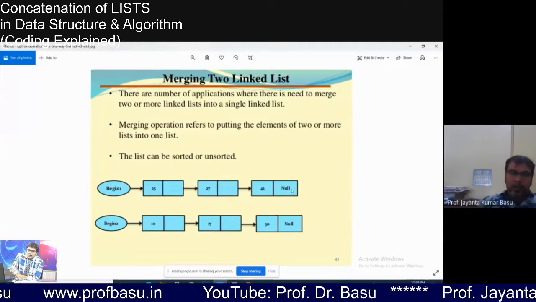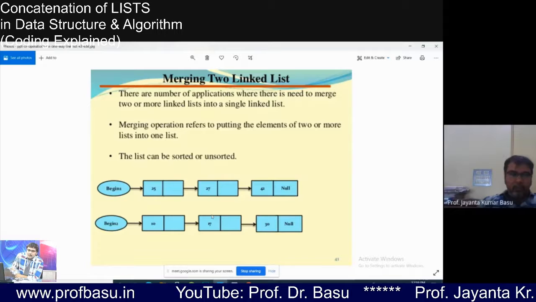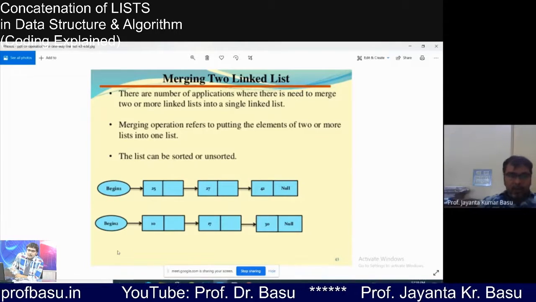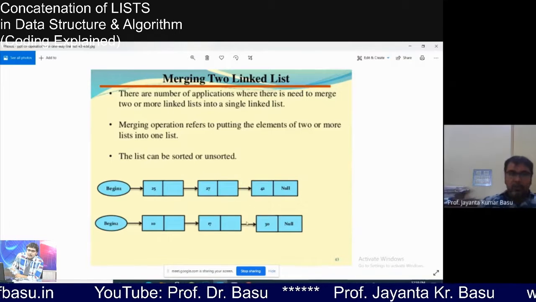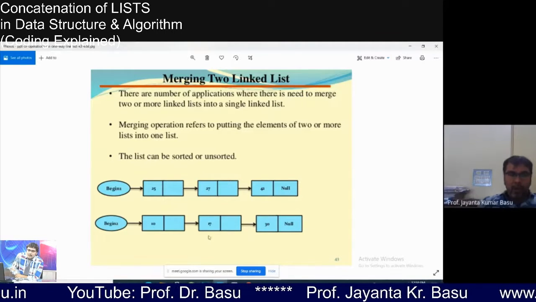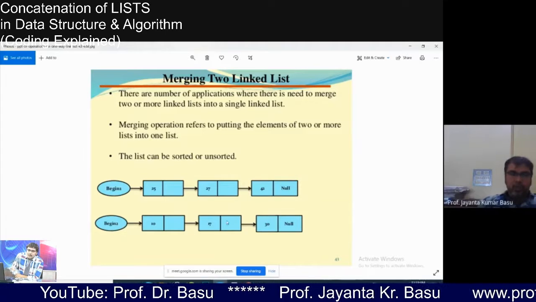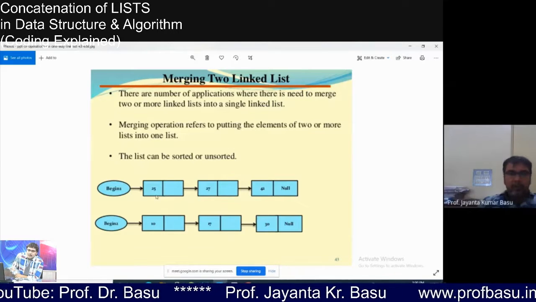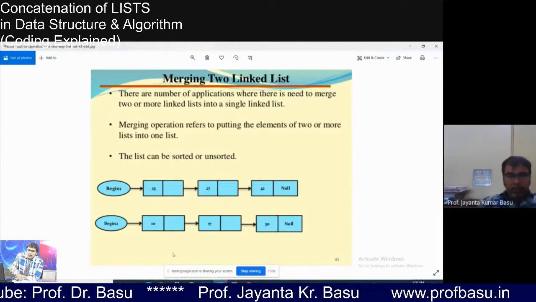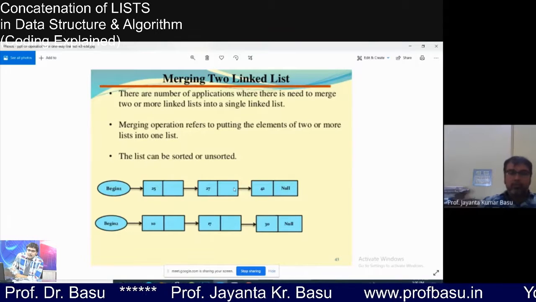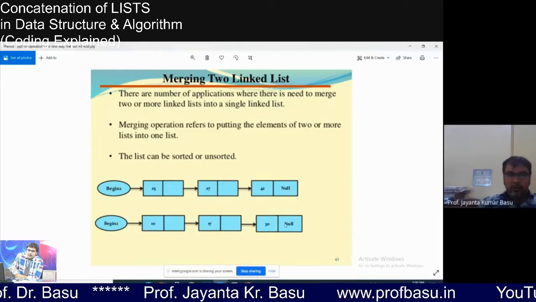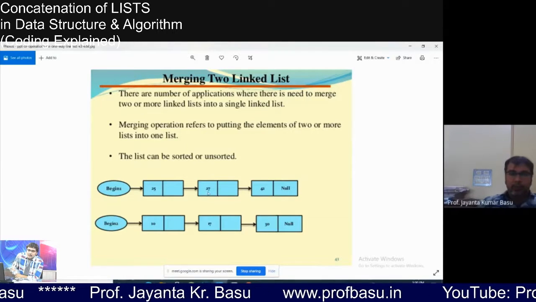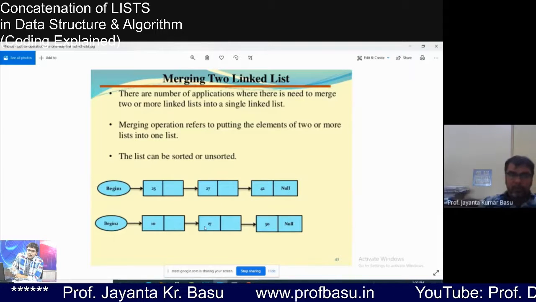Merging of two lists can be done in two ways. One is that we can create a third list which will be a merged form of list one and list two. We create a third list where we copy all the nodes from the first list first, then the second list. Our third list will have the nodes with the keys 25, 27, 42, then 10, 17, 30.